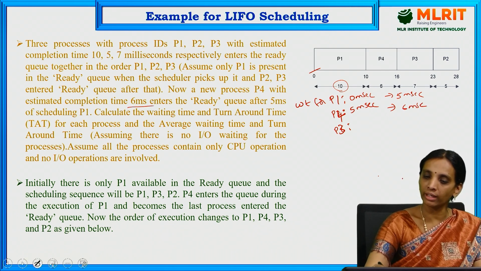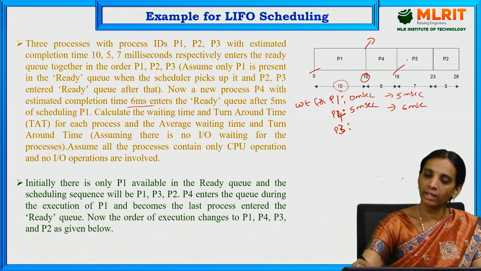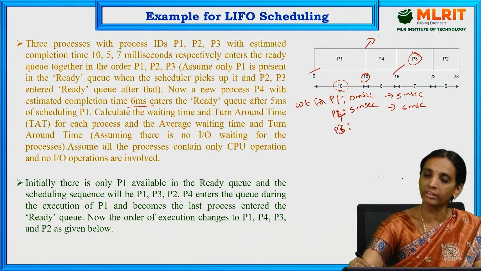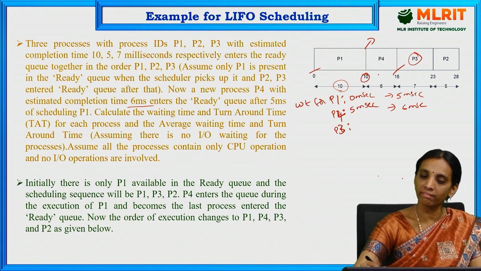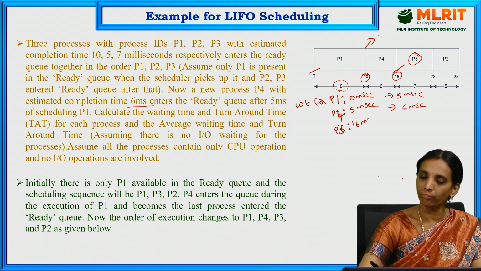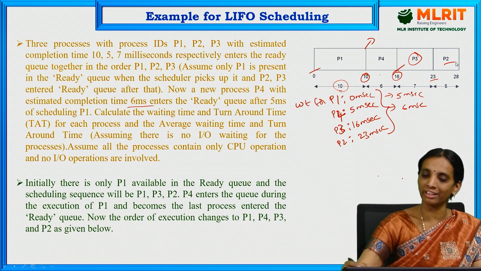After 10 milliseconds, P1 completed, and after P4 completion, P3 will enter the ready queue. Therefore, 6 milliseconds total, so after 16 milliseconds P3 will enter the ready queue. So the waiting time for P2 is 23. These are the waiting times for these processes.